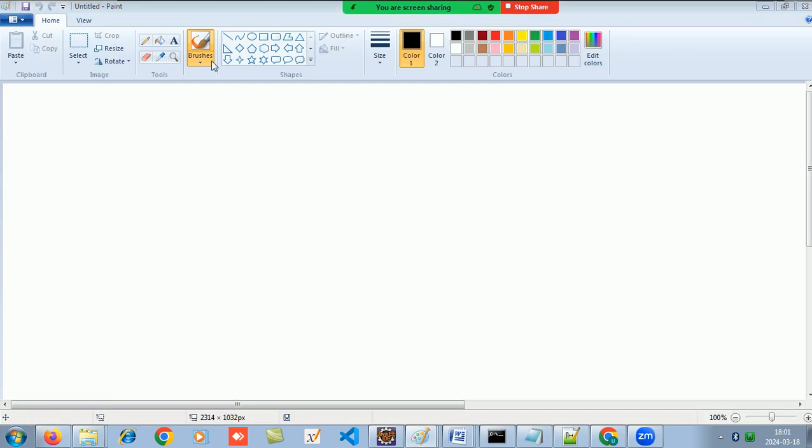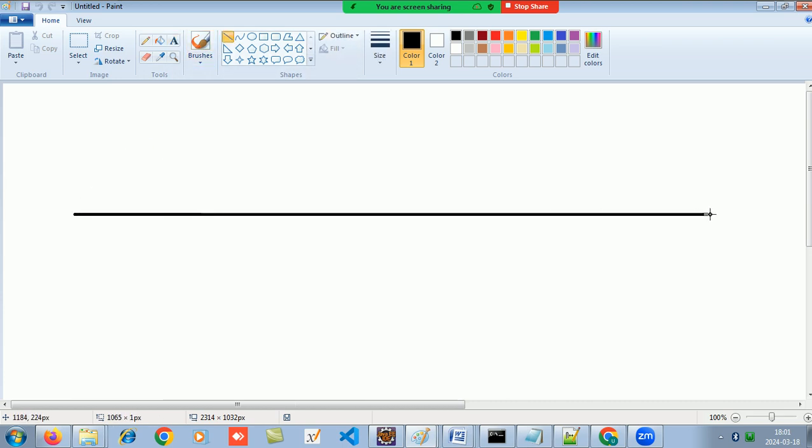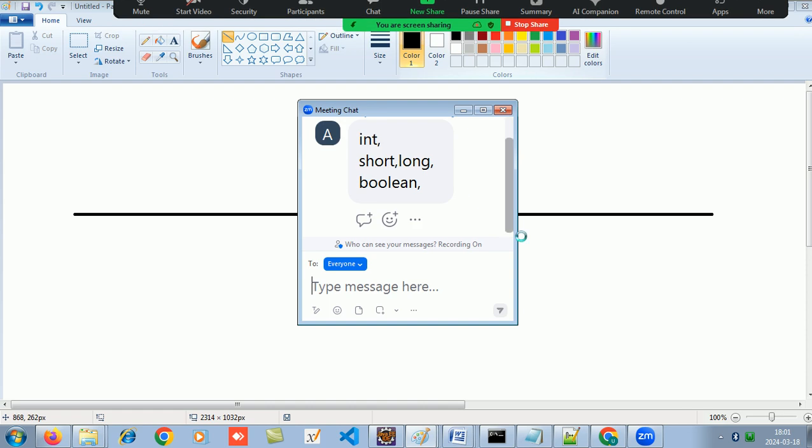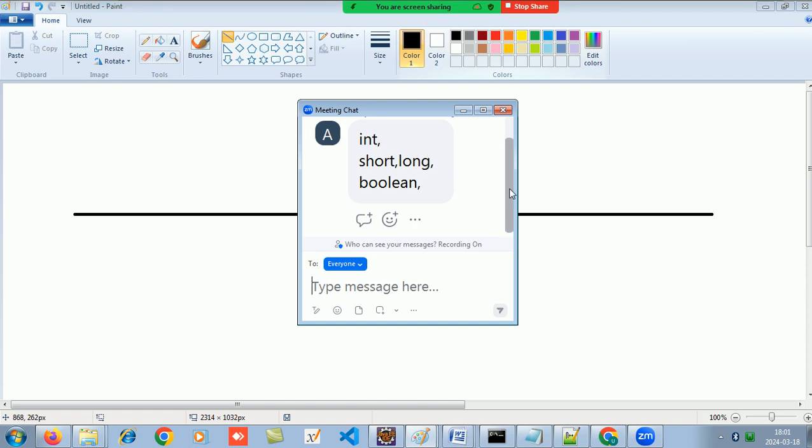Who can list down the primitive data types? Int, short, long, boolean. Okay. Is there a type called byte also?